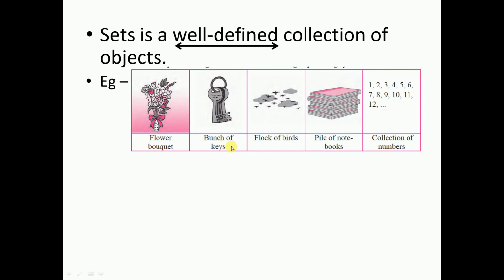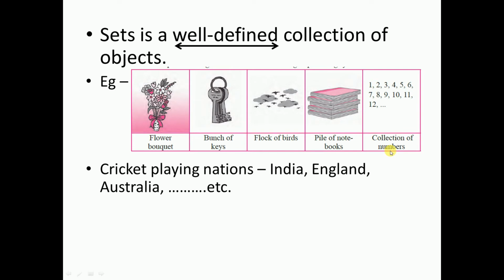In this there are various keys, and the next is the flock of birds. A flock of birds means a group of birds which are traveling in the same direction, and the next one is the pile of notebooks. So this can also be considered as a set, and the next one is the collection of numbers. Here the numbers are any numbers you can count on, so that can be considered as a set. If you consider the next one, cricket playing nations, for example India, England, Australia, this can also be considered as a set, or a set of cricket playing nations.